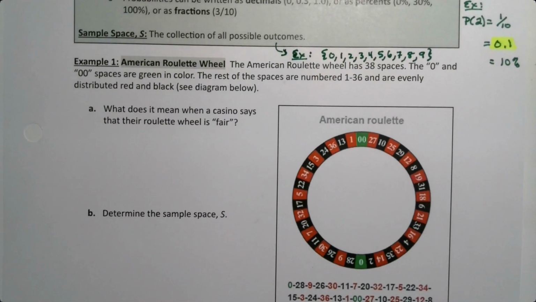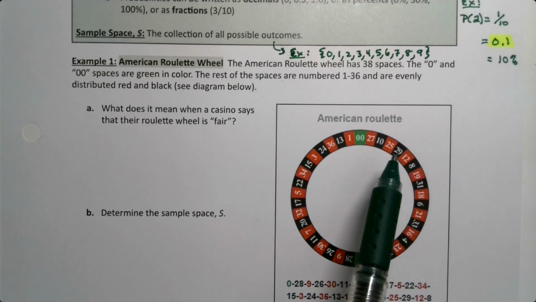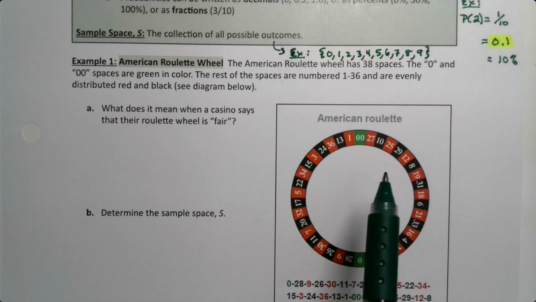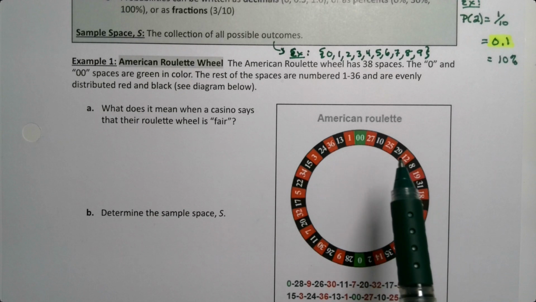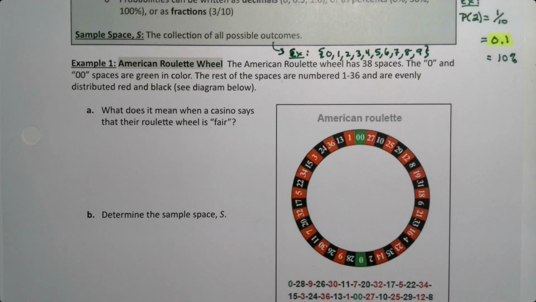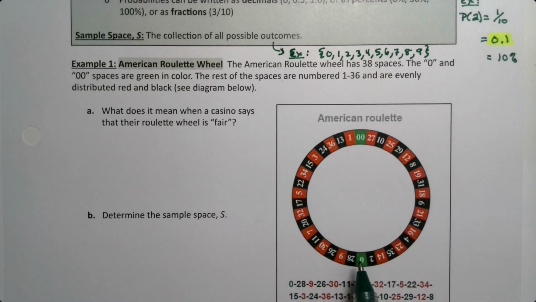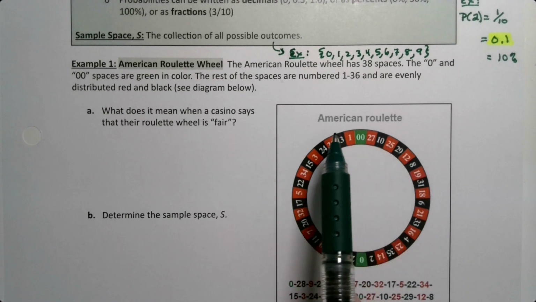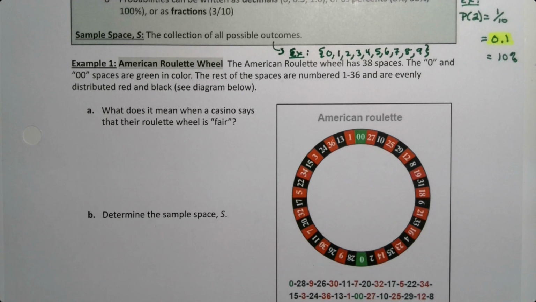All right, so let's look at the American roulette wheel. Dice and coins are great, but let's think about the roulette wheel. In roulette, if you play this game at a casino, there's this spinning wheel, and they set the wheel spinning, and then there's a marble bouncing around, and eventually the marble will land in one of these spaces. In the American roulette wheel, there's 38 spaces. The 0 and the 00 are green spaces. If you're looking at this on the video, you can see there's red spaces and black spaces, and then these two are green. The rest of the numbers are 1 through 36, and they're evenly split between red and black.